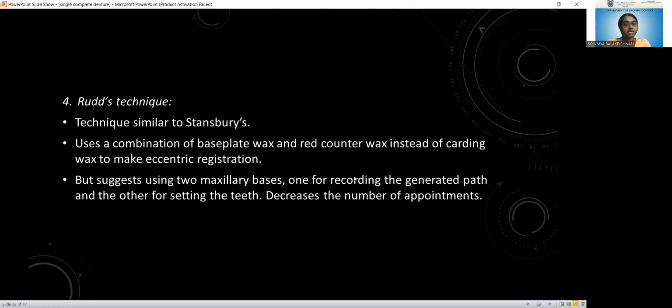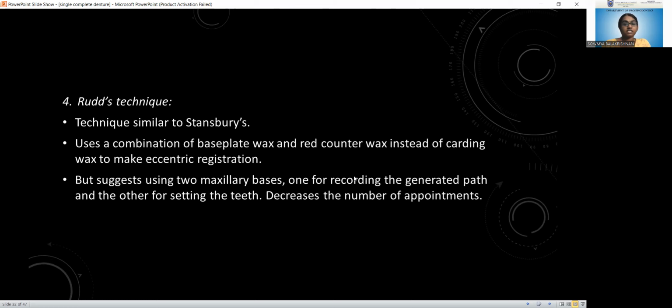Next is Boucher's technique. This technique is also similar to Stansbury's technique, but in this case they use a combination of base plate wax and red counter wax instead of carding wax to make the eccentric registration. In Stansbury's technique we use carding wax, whereas in this case we use a combination of base plate wax and red counter wax.